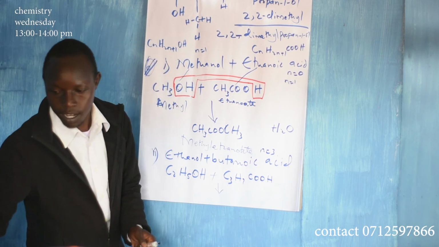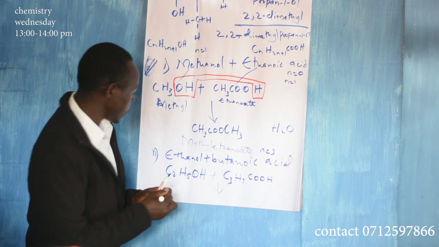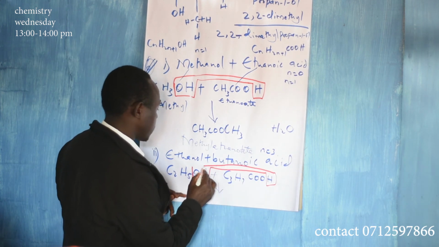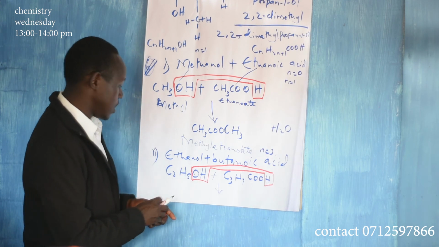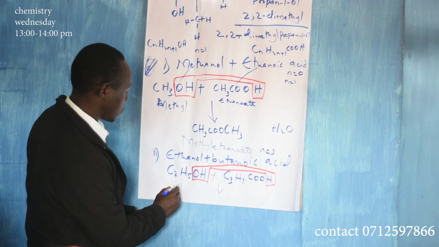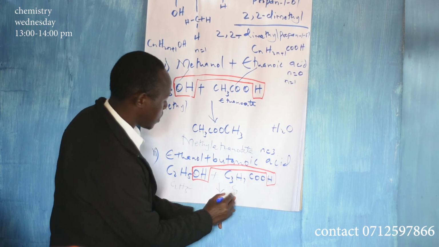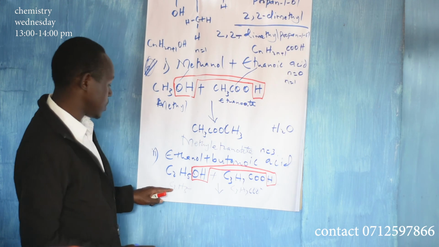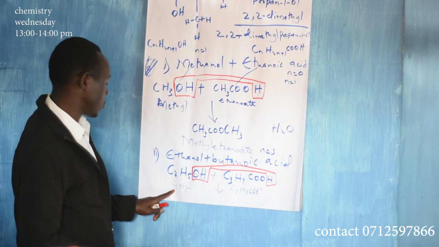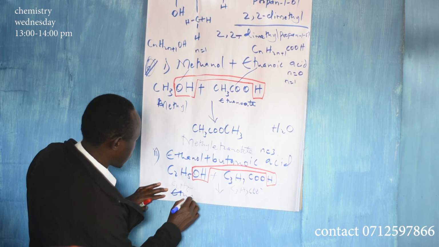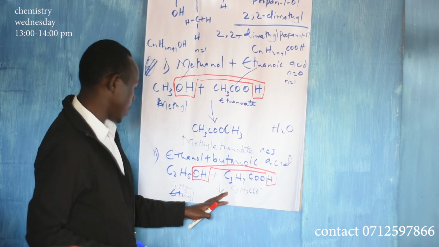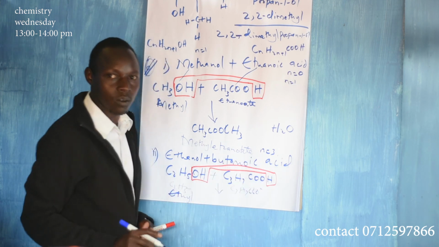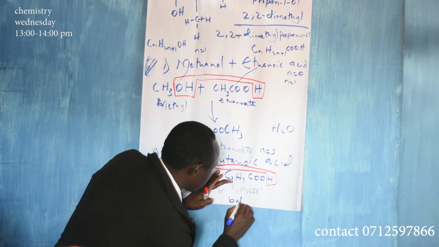You remember our thing: you take this and hydrogen. Then you remain with C2H5, and this is ethyl because it has 2 carbon atoms. And C3H7COO, it was butanoic acid, so it will be butanoate.